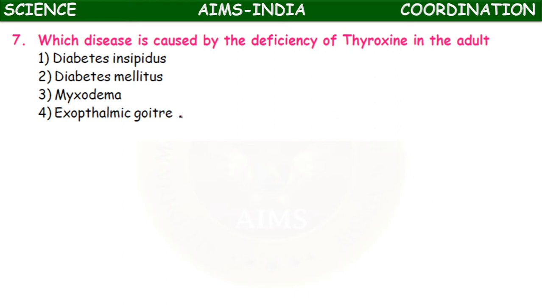Myxedema and exophthalmic goiter are related to thyroxine. From these two, which is correct? Exophthalmic goiter is due to hypersecretion, not deficiency. Deficiency means hyposecretion. So hyposecretion of thyroxine in adults results in myxedema.